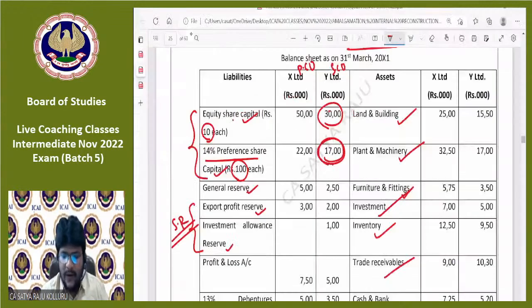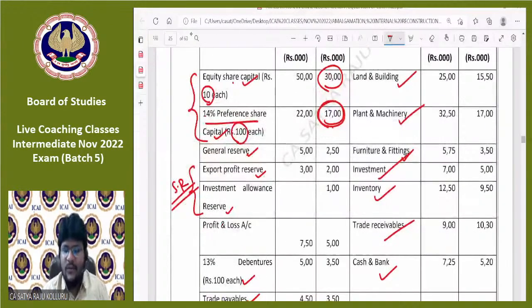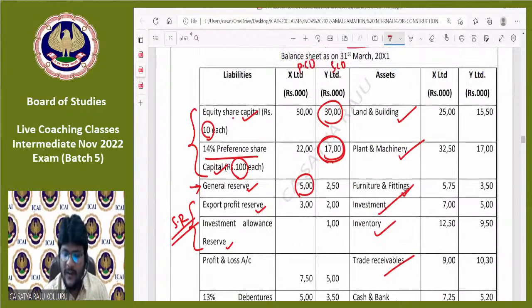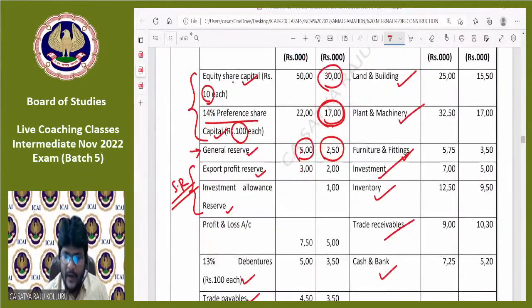Now concentrate. Free reserves means other than statutory reserves, simply general reserve or profit and loss account. If you observe here, the general reserve of the purchasing company was 5 lakhs and for the selling company was 2,50,000. 5 plus 2, 7,50,000. Coming to profit and loss account, this is 7,50,000 and this is 5 lakhs.